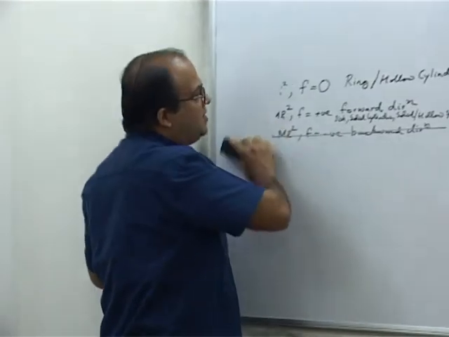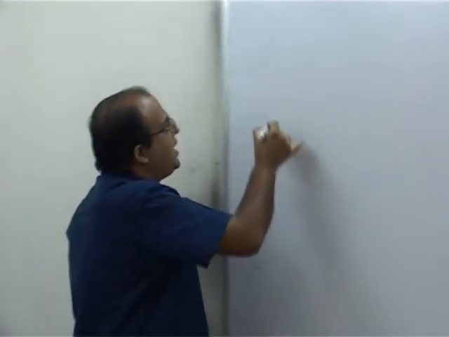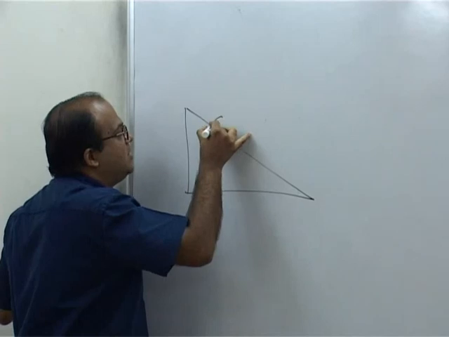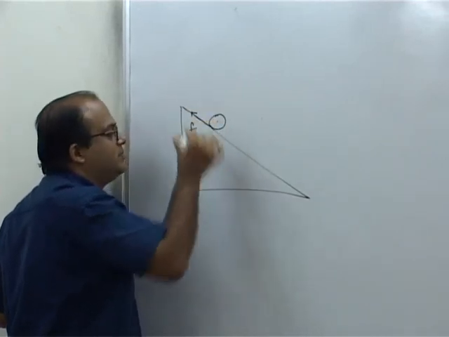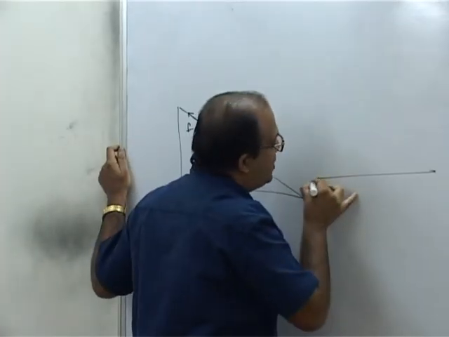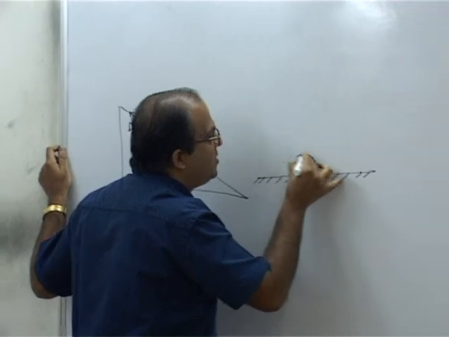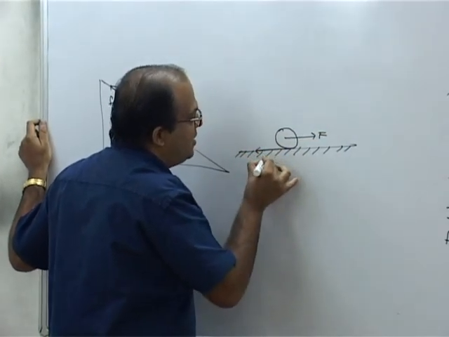In some situations, friction always acts in the backward direction. Suppose a body is rolling down an inclined plane, then friction will always act in the upward direction. If a body is rolling on a surface and we apply a force at the center of mass, then friction will act in the backward direction.